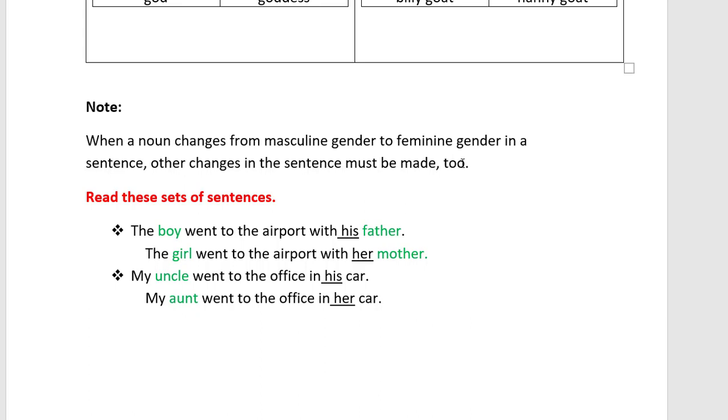Not only the masculine word into feminine. See, the example is given: the boy went to the airport with his father. So the girl went to the airport with her mother. That way we need to change all the things. My uncle went to the office in his car. My aunt went to the office in her car, not his car. His car is not correct. Her car is correct. So this way we need to change.